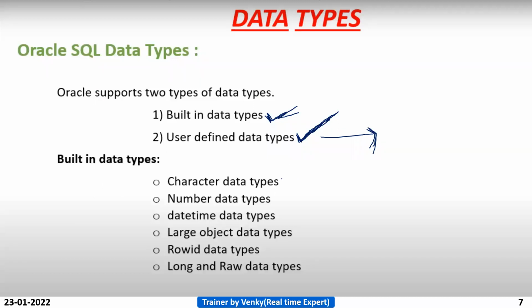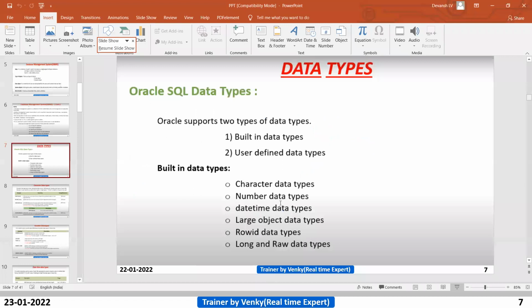The built-in data types are character data types, number data types, date time data types, large objects data types, row ID data types, long and raw data types. These all are the built-in data types. So we can work in SQL only by using these data types.